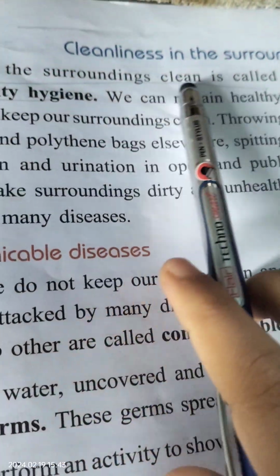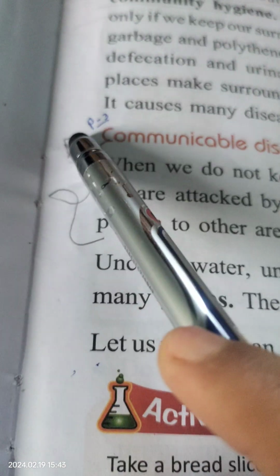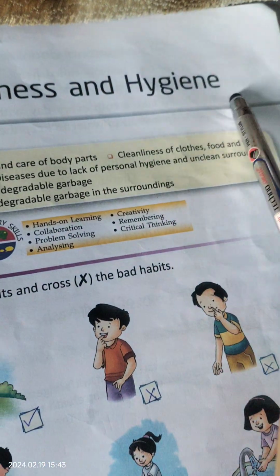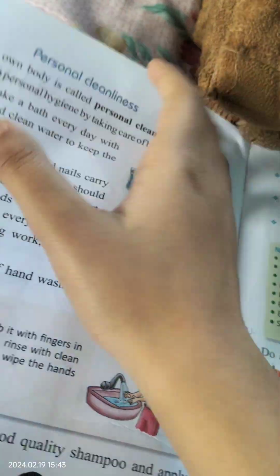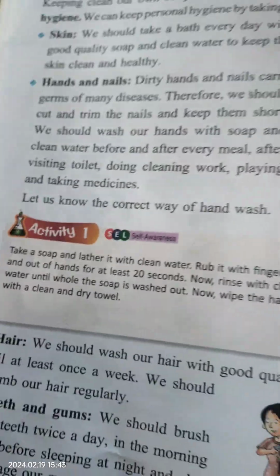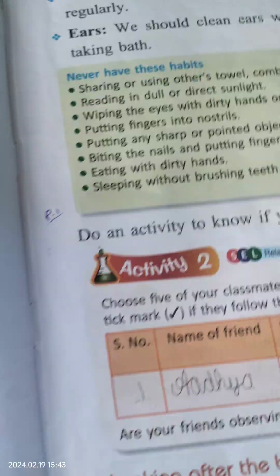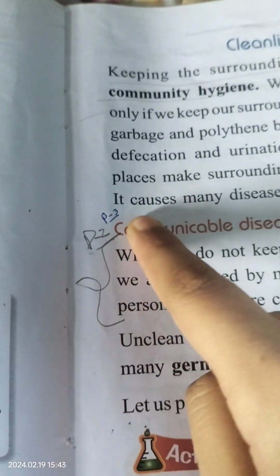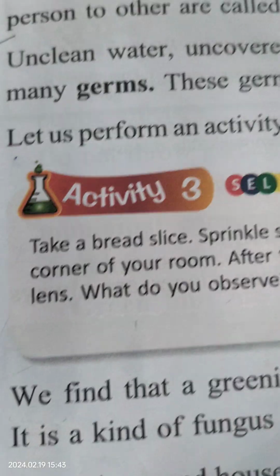We were doing the cleanness and hygiene chapter, and we have completed cleanness in the surroundings, which was our part 3. We were doing chapter number 12, cleanness and hygiene. We have done this page until here. We have done part 1, and from here to here we have done part 2, and this full page and this full page we have done till part 3, and now from here our part 4 will be taking place.